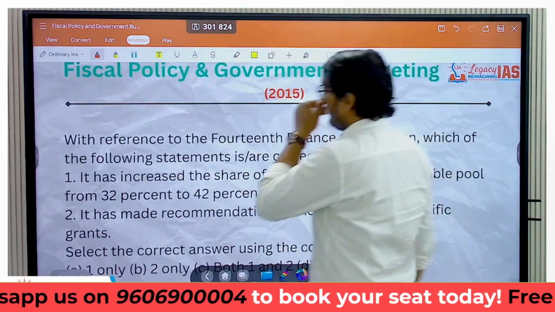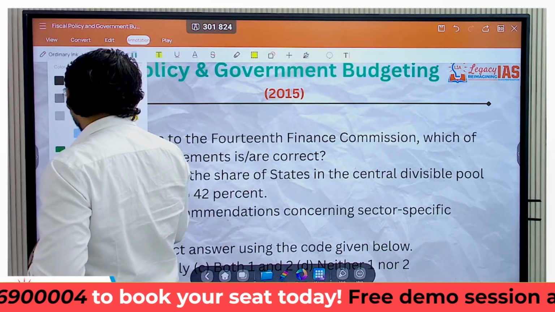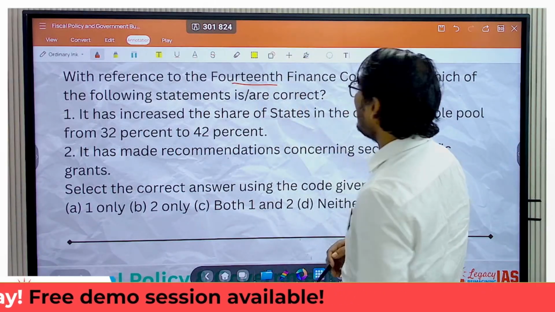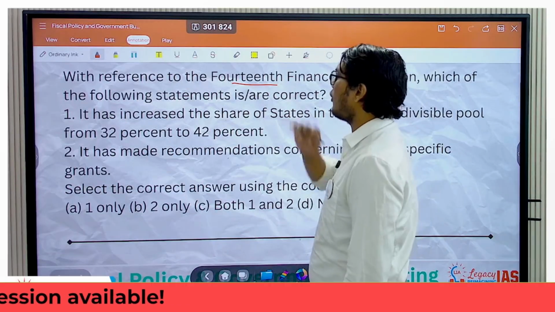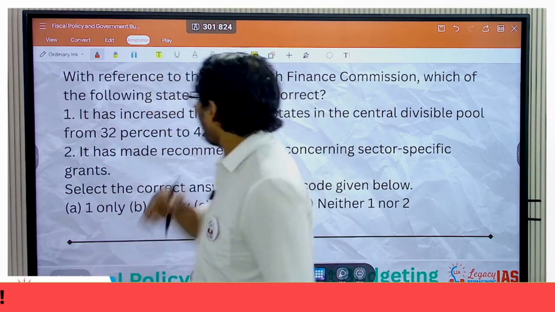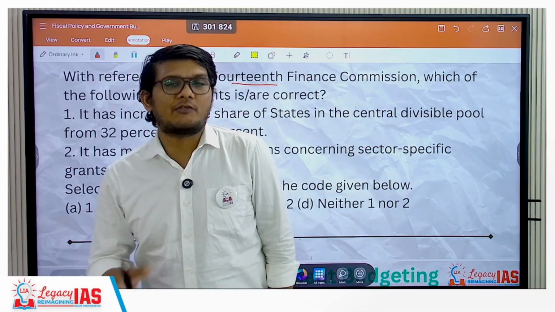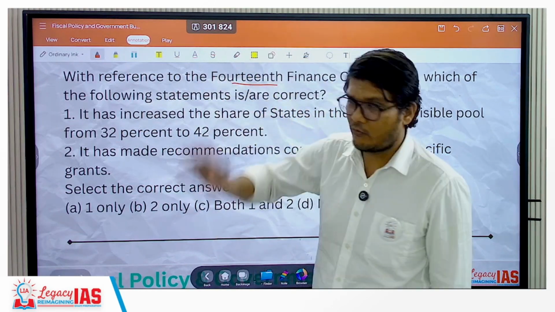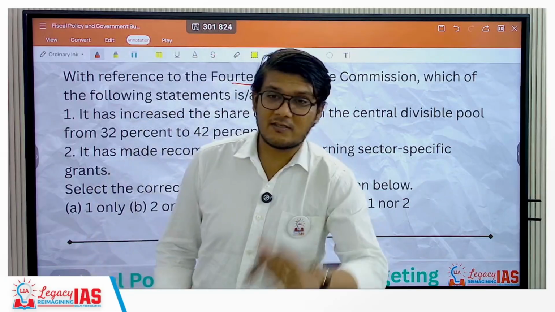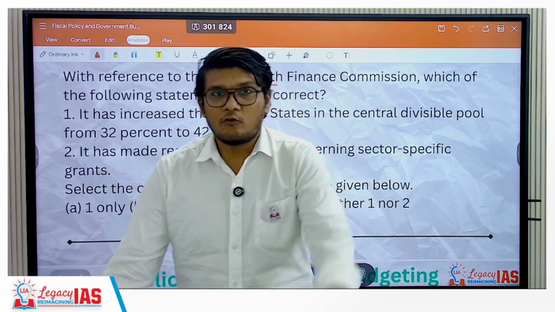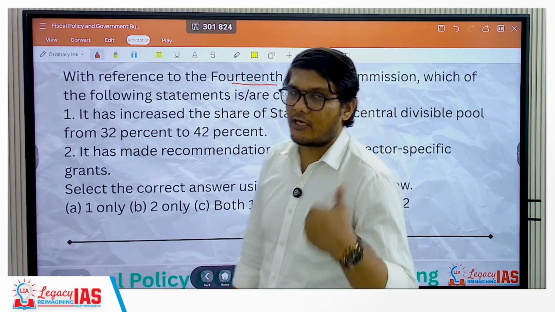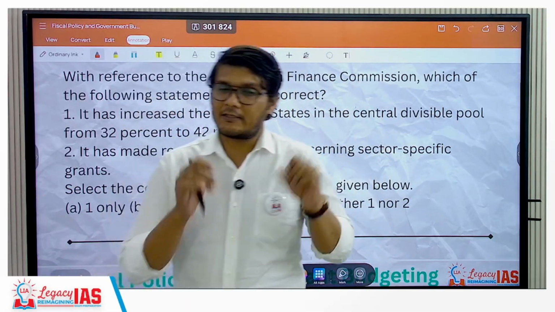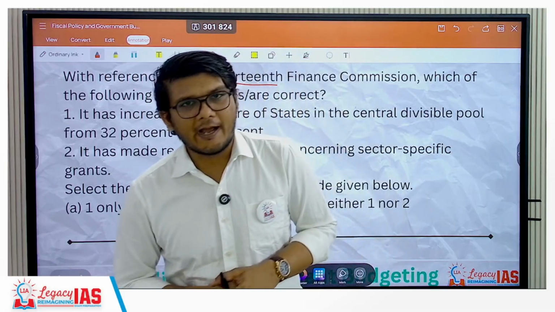The very first question was asked in 2015. The question says, with reference to the 14th Finance Commission, which of the following statements is or are correct? Now we are presently in the 16th Finance Commission era. The 14th had just been announced, so they asked in 2015 about that. Then the 15th came and now the 16th Finance Commission recommendations are also out. So not just that we look at the PYQs, but you also need to understand what you have to study. You need to understand the recommendations of the 16th Finance Commission, and the changes in the criteria that have been made.